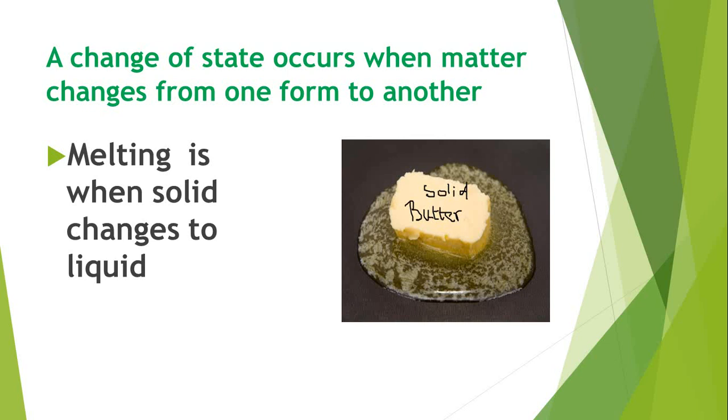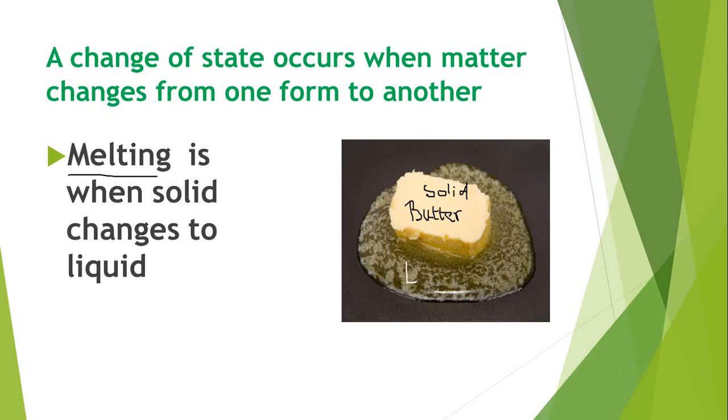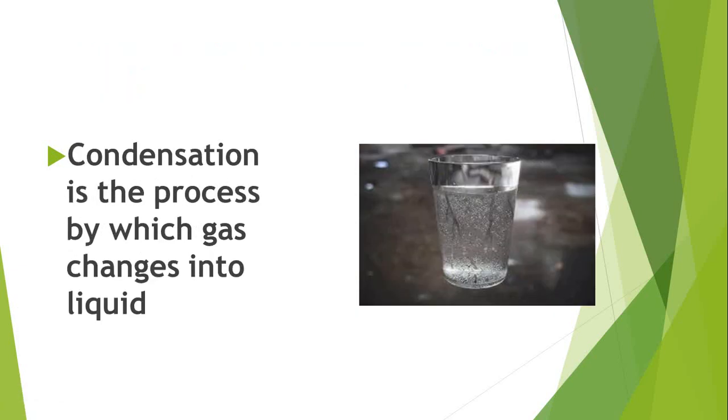What happens? It starts to melt. It melts from solid to liquid, correct? So it starts to melt from solid into liquid state. So this is what we mean by melting. Melting is the change from solid to liquid state. Let's go here for the next change of state.